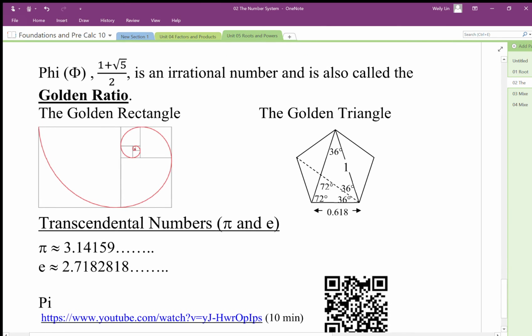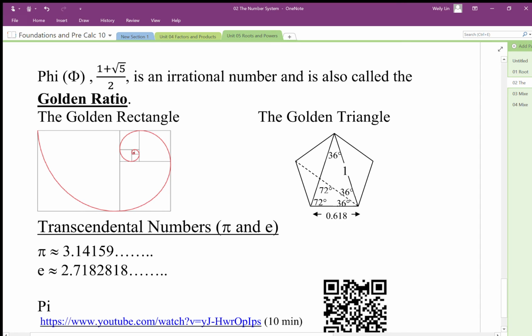So there are many irrational numbers that exist. In fact, there are infinitely more irrational numbers than there are rational numbers. One of the irrational numbers that we've come across is a number called phi. And this, again, is another number that shows up in all sorts of weird places. One of the places it shows up is in the golden rectangle.